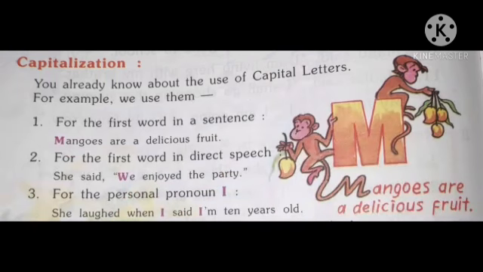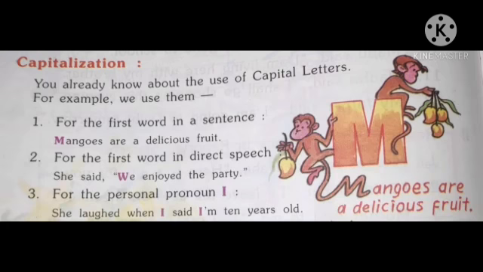First of all, let us learn about capital letters. Yes, students, in English we have capital and small letters. Usually we use small letters, but we also make use of capital letters. So let us learn when we use capital letters. First of all, for the first word in a sentence, yes, the first word of a sentence begins with a capital letter.